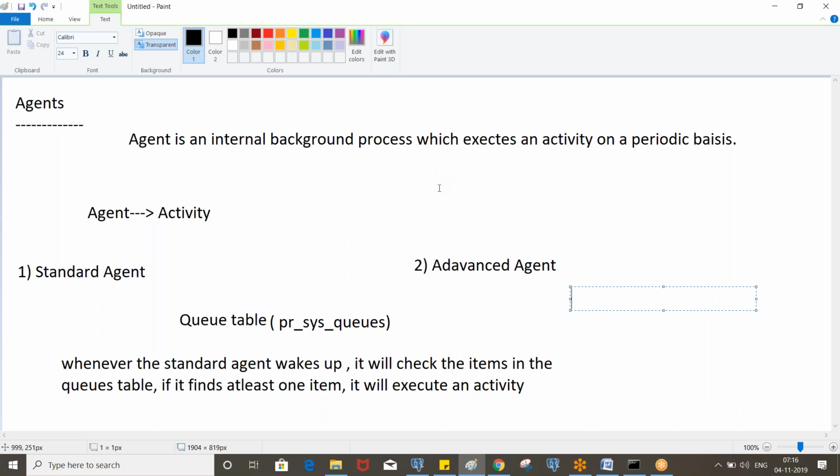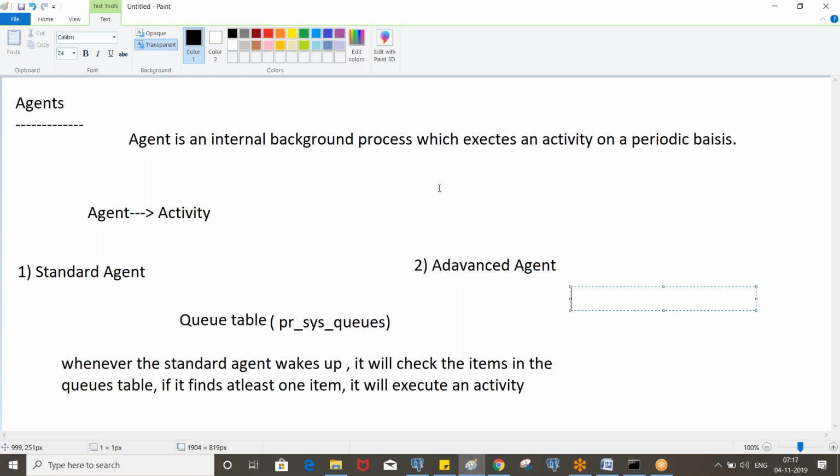But what kind of scenarios do we handle using the advanced agent? As discussed in our first example, we need to send an email to all the customers whose premium is expiring within 1 month. Let's assume that there are 100 customers, and some customers took the insurance on some date, and some other customers on different dates, right?